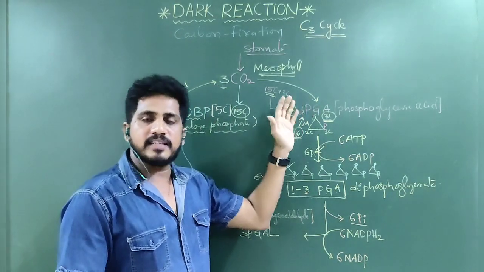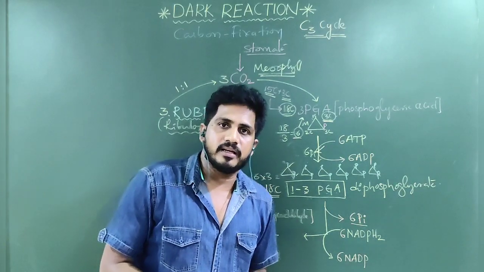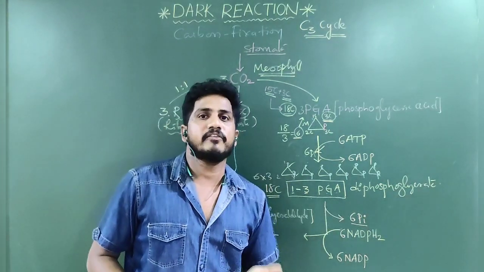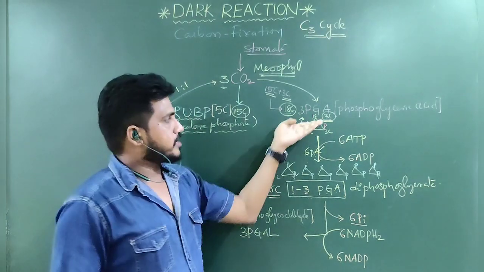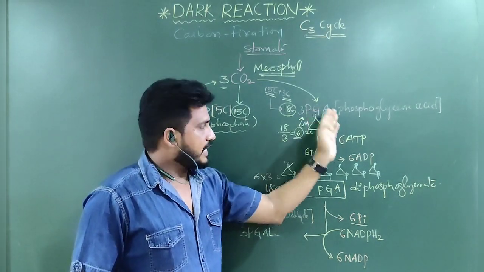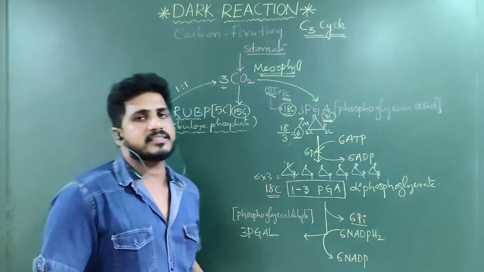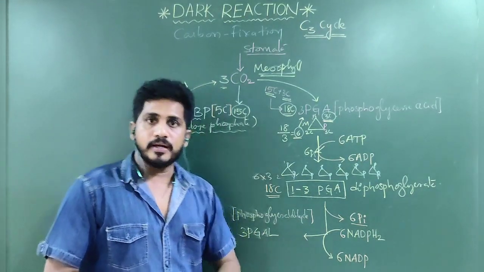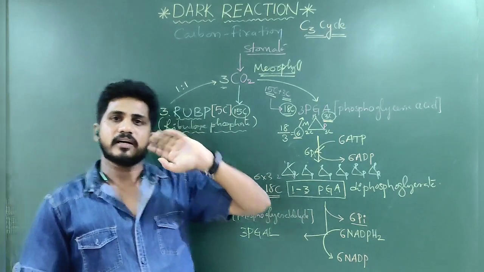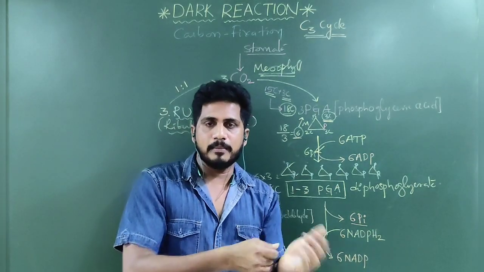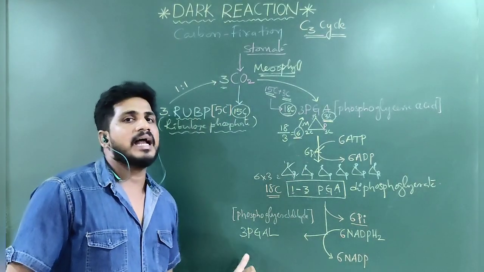If the acid doesn't have ability to react, it has to replace its functional group. The functional group here is acid. Acid was lost and aldehyde was added. Remaining everything is same. So in respiration, in the Krebs cycle I told you, aldehydes become acids. But here acids become aldehydes.